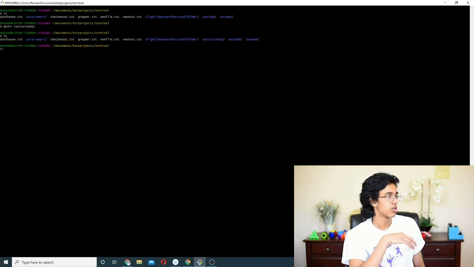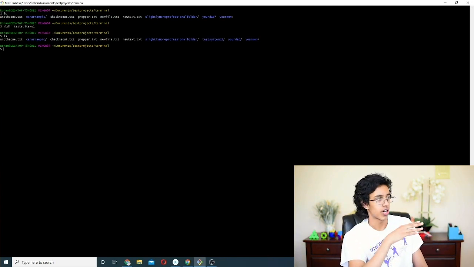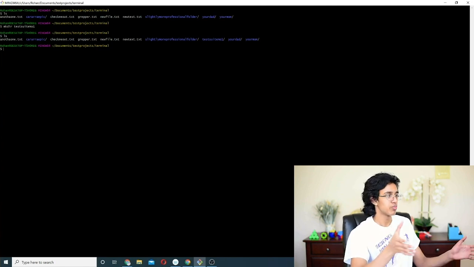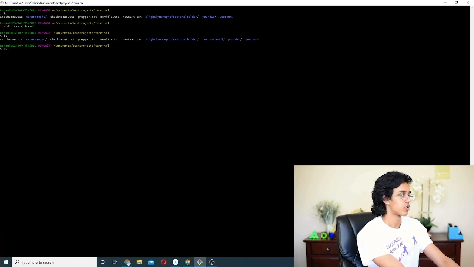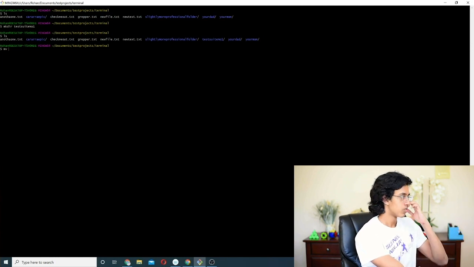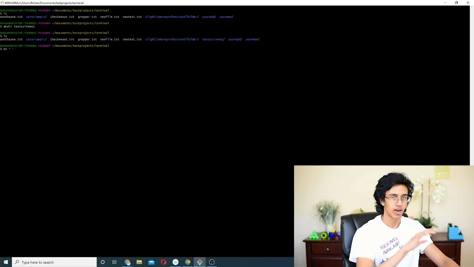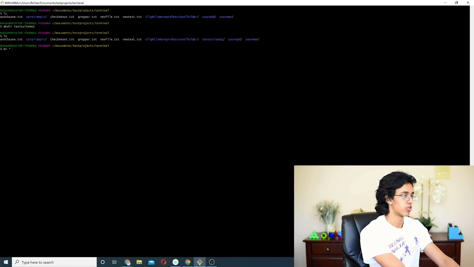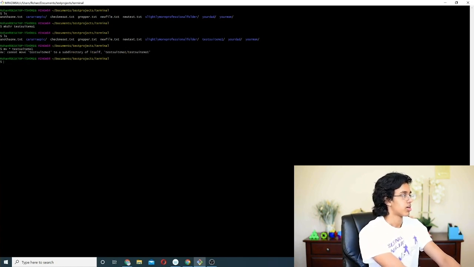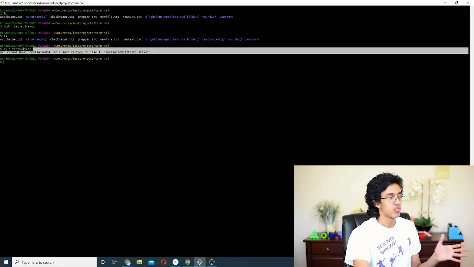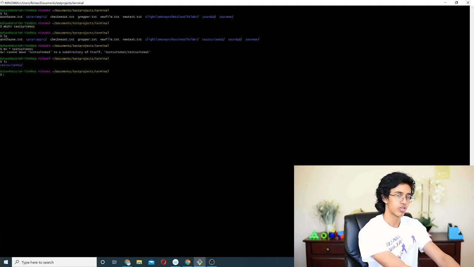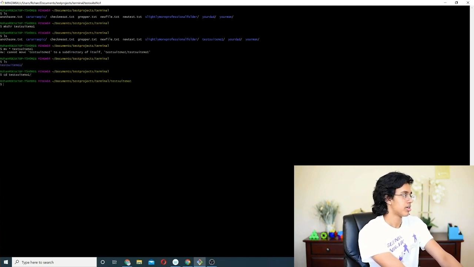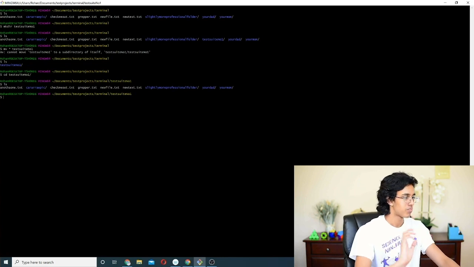Okay, so what happens if we wanted to move all of the files in this folder into this new test suite? Because we want to make multiple test suites. What we could do is mv. And if we want to access everything in this folder, we could do star, which means everything, and then put the folder we want to move it to, test suite number 1. We get an error message saying you can't move it into itself, which doesn't make any sense. But it moved everything else into it, so if we ls again, we only have test suite 1. We cd into test suite 1, ls again, and everything's moved in there. Alright, let's get out of here.